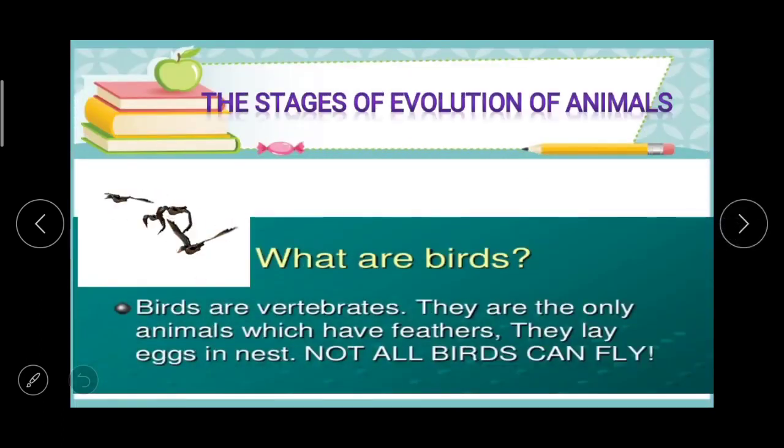Next stage, birds are vertebrates. It means that with a backbone. They are the only animals which have feathers. They lay eggs in nest. Not all birds can fly.